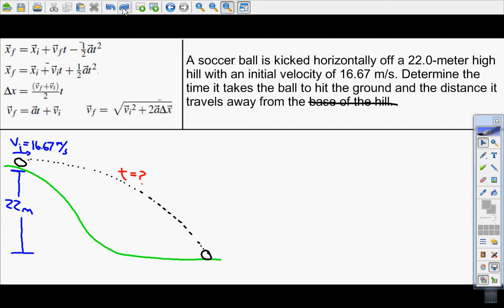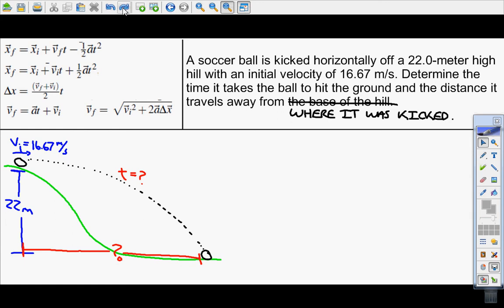Alright, so I'm going to change this question a little bit because from the base of the hill is going to be a little tough because I don't know how far the soccer ball was from the base of the hill when I kicked it. So I'm going to change this to from where it was kicked. So let's determine the distance it travels away from where it was kicked. Alright, so we can go ahead and set that up on our table as well. So basically we're trying to figure out this right here, which is where does it land from where it was